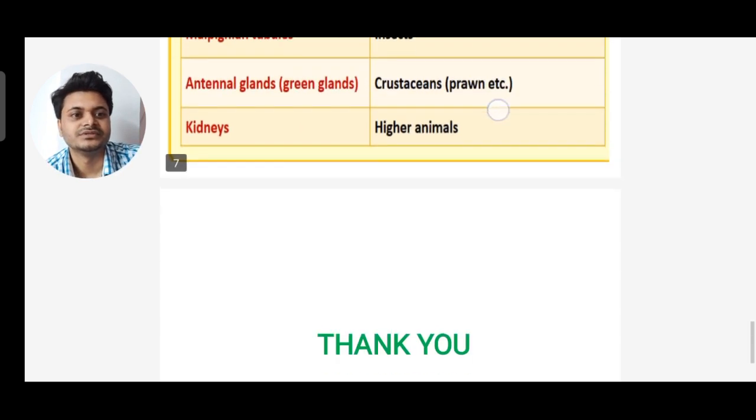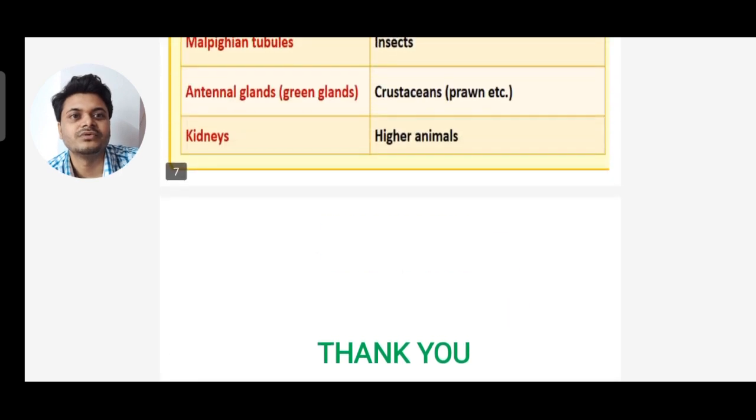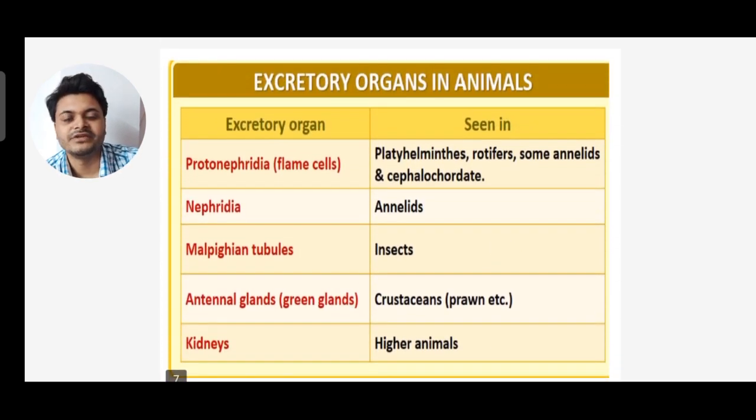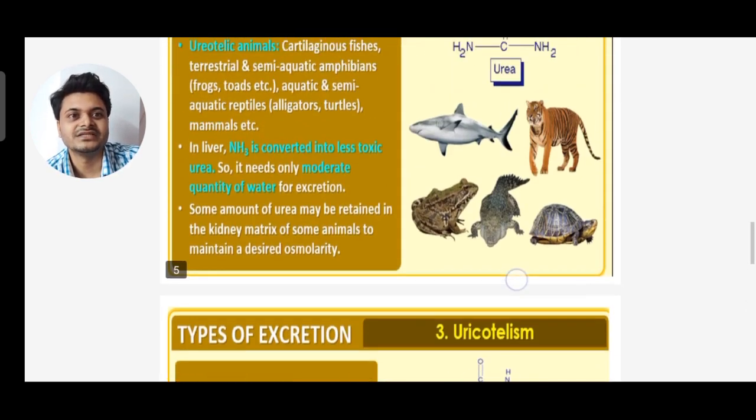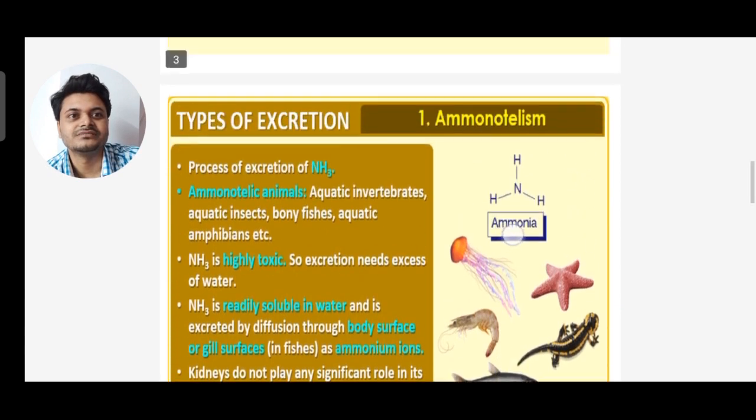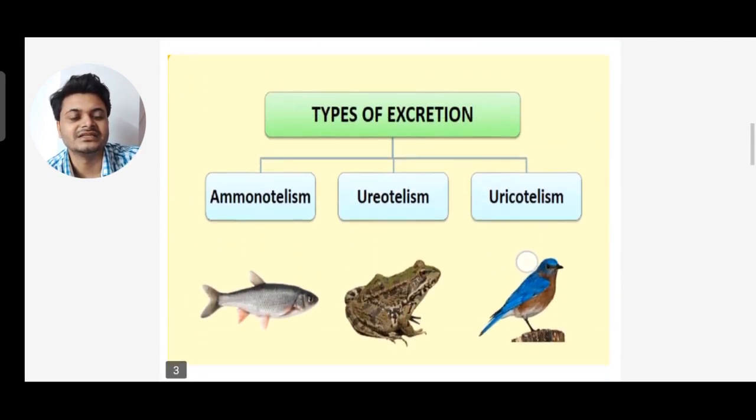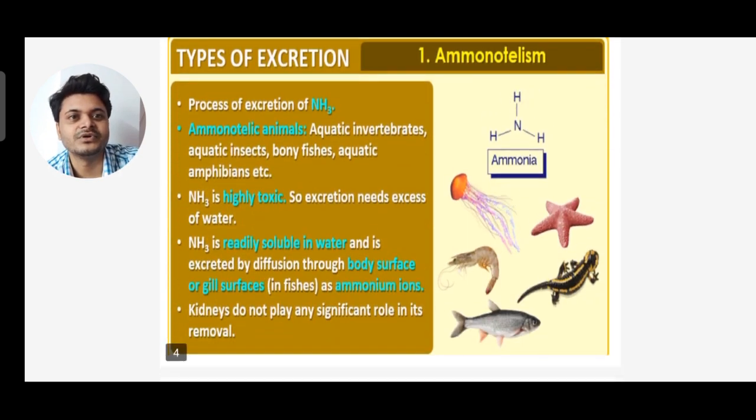In this video lecture we have discussed the definition of excretion and the different types of excretion: uricotelism, ureotelism and ammonotelism. In ammonotelism, ammonia is excreted; in uricotelism, uric acid is excreted; and in ureotelism, urea is excreted. Ammonotelism is seen in aquatic invertebrates, aquatic insects, bony fishes and aquatic amphibians.